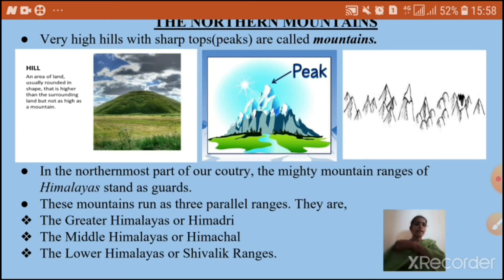They are the Greater Himalayas or Himadri, the Middle Himalayas or Himachal, the Lower Himalayas or Shivalik ranges. What are they? The Himadri or Greater Himalayas, Himachal or Middle Himalayas, Shivalik or Lower Himalayas.